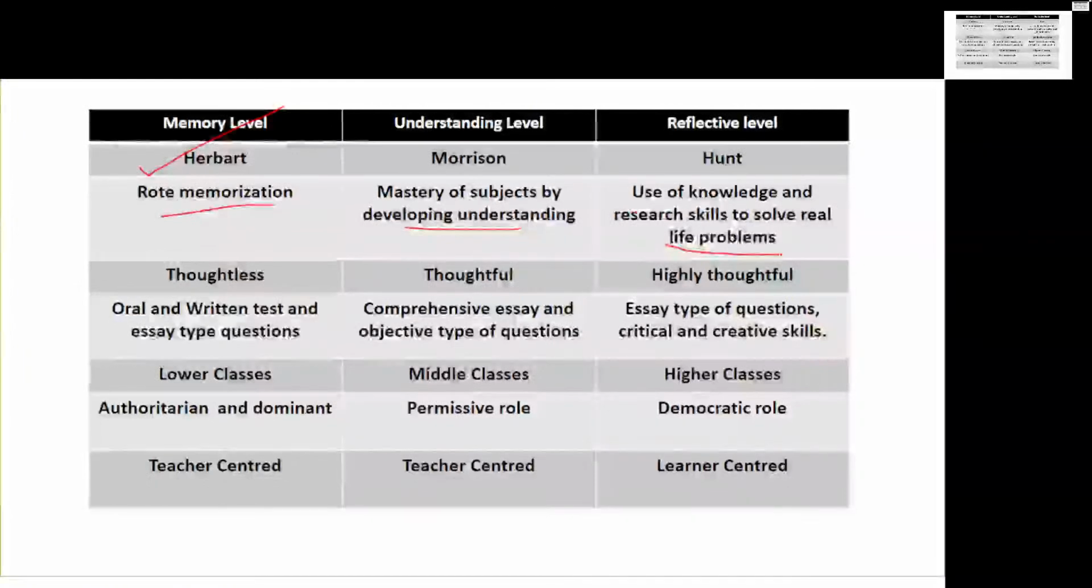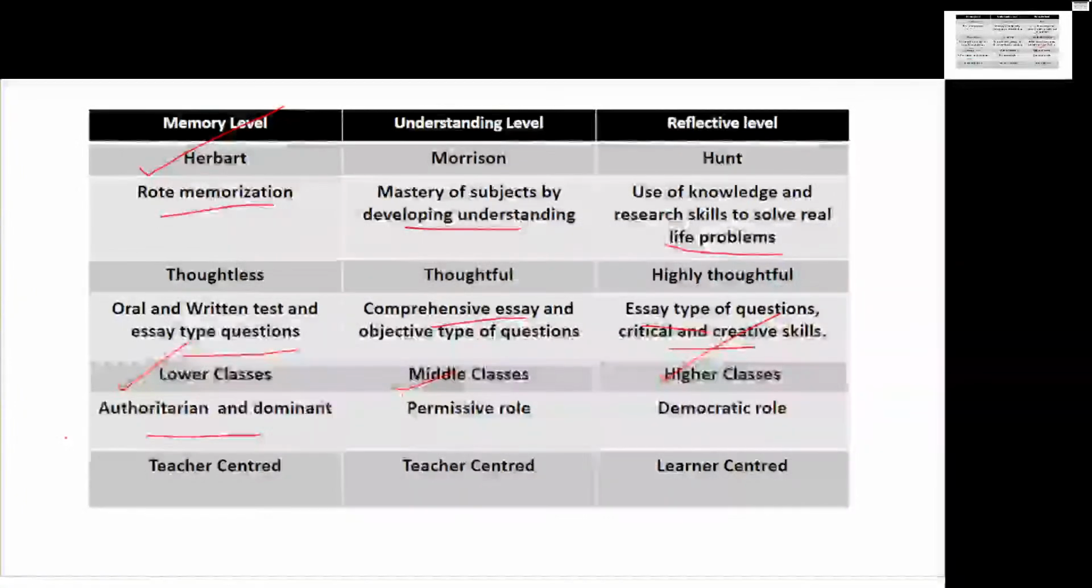You can judge memory level with oral and written tests, that is essay type questions. Understanding level with comprehensive essays and objective type questions. Reflective level with essay type questions and critical and creative skills. Memory level is for lower classes, understanding for middle classes, reflective for higher classes. Memory level indicates the teacher's authority and dominance. Understanding level gives the teacher a permissive role, which means permission is granted. And reflective level indicates a democratic role.